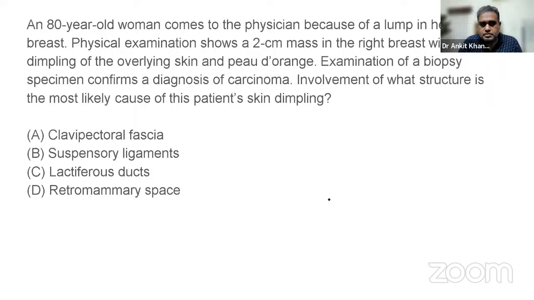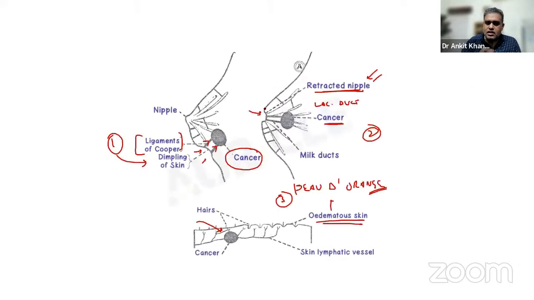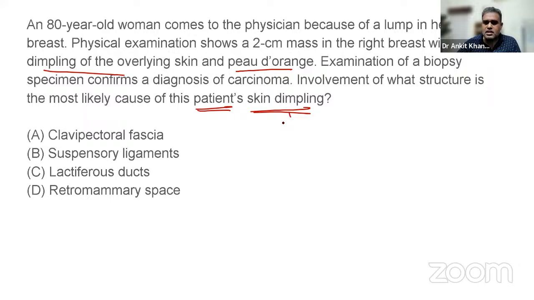Okay, here's a question. An 80-year-old lady comes to the physician because of a lump in her right breast. Examination shows a 2 centimeter mass in the right breast with dimpling of the overlying skin and peau d'orange. Examination of the biopsy confirms a carcinoma. Involvement of which structure is the most likely cause of the patient's skin dimpling? See, now we have just seen this image. We know dimpling of skin, retracted nipple, and peau d'orange. They were asking about skin dimpling. It is basically your ligaments of Cooper, the suspensory ligament. Option B will be a straightforward answer over here. Okay, so easily reach the answer, right?